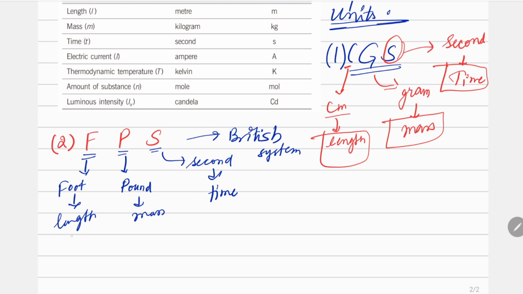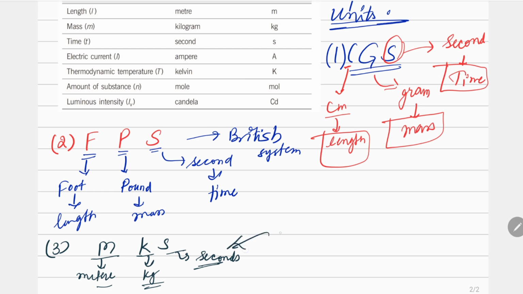The third system is MKS. M is for meter, K is for kilogram, and S is once again for second. Initially it was used like this: meter for length, kg for mass, and second for time. Later on, they added ampere to it also, which is the unit of electric current. This was the third one.